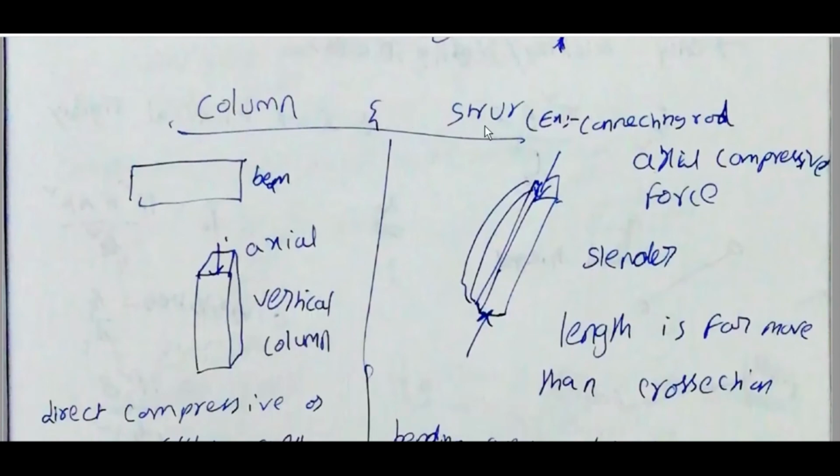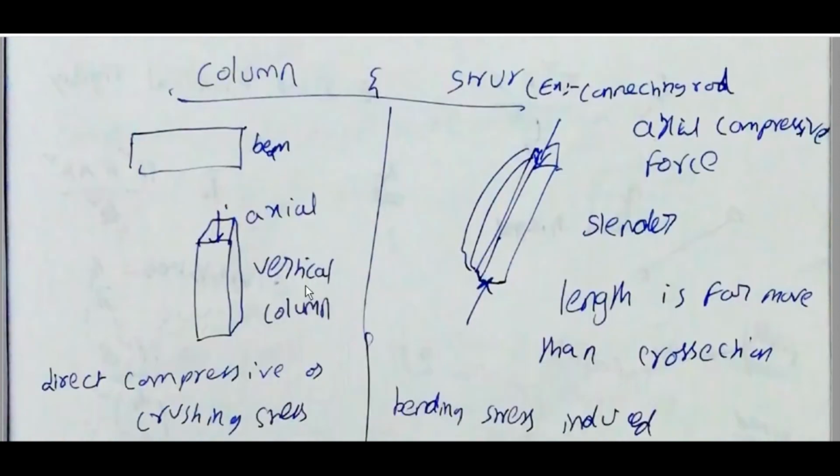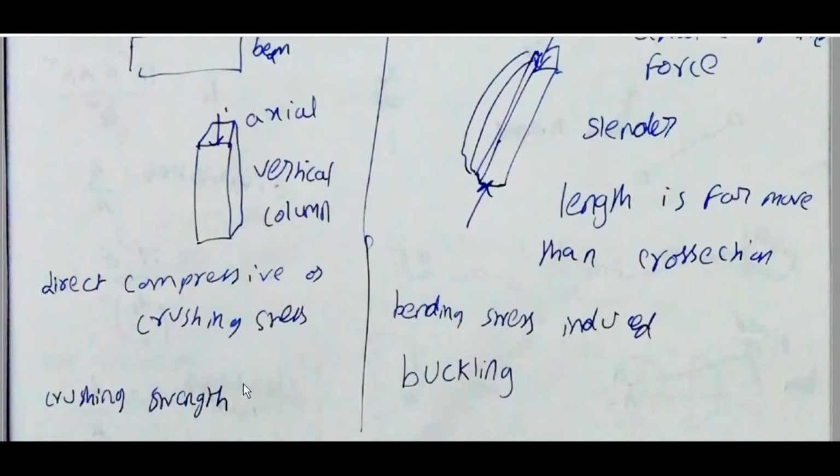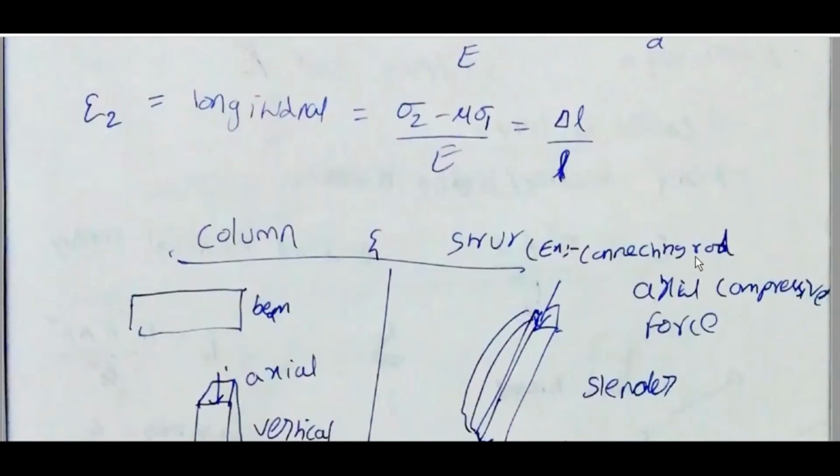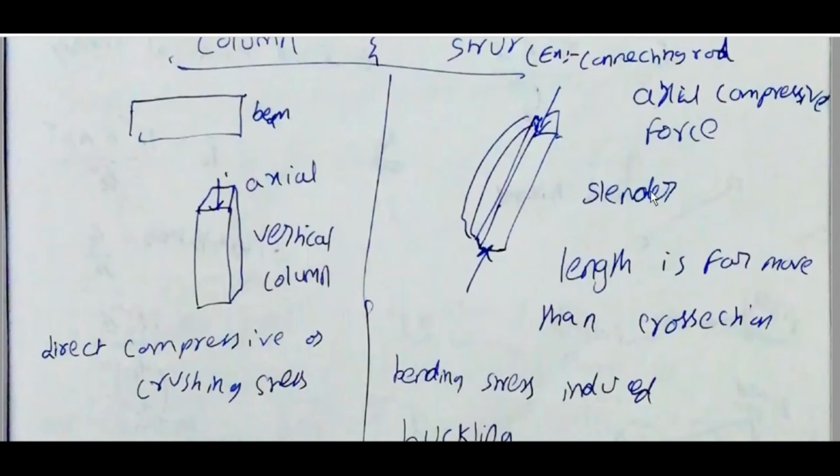Column and strut. Column: a vertical member under axial load, with direct compressive or crushing stress, crushing strength. Strut: for example a connecting rod, under axial compressive force, slender, length far more than cross section. That is a strut.